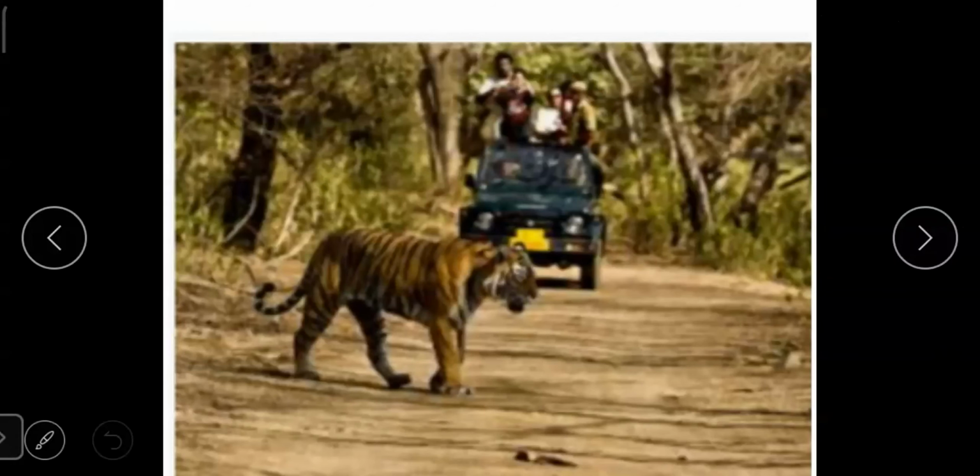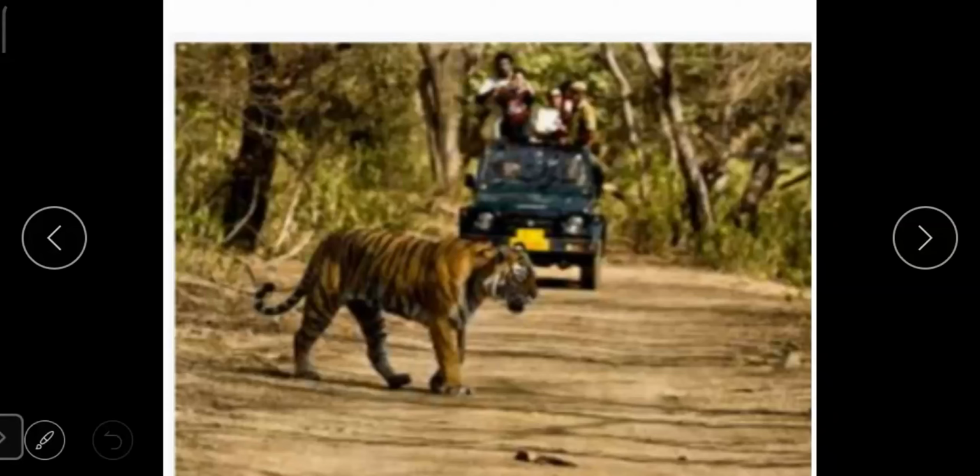Today we have learned about jungle safari and the animals and birds and insects that can be seen on a jungle safari. What is a jungle safari, students? A jungle safari is a trip in the jungle to look for animals in their natural habitat or environment.